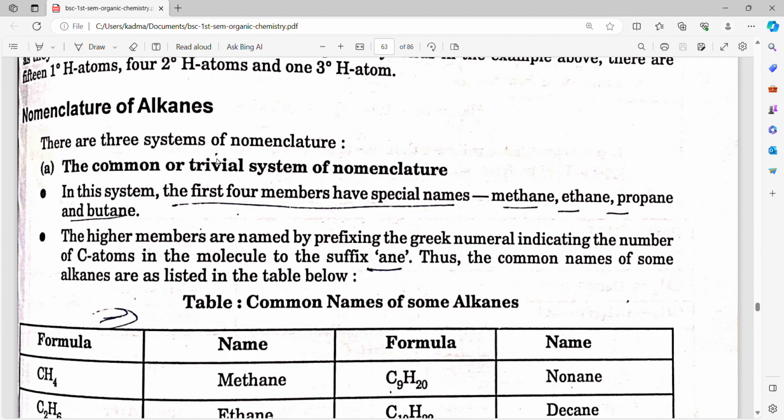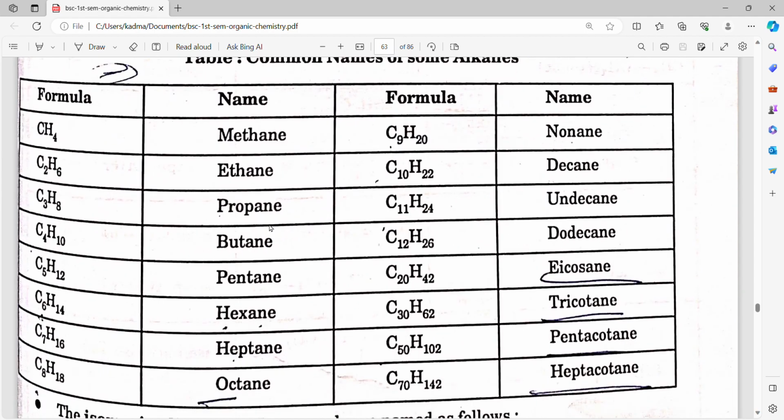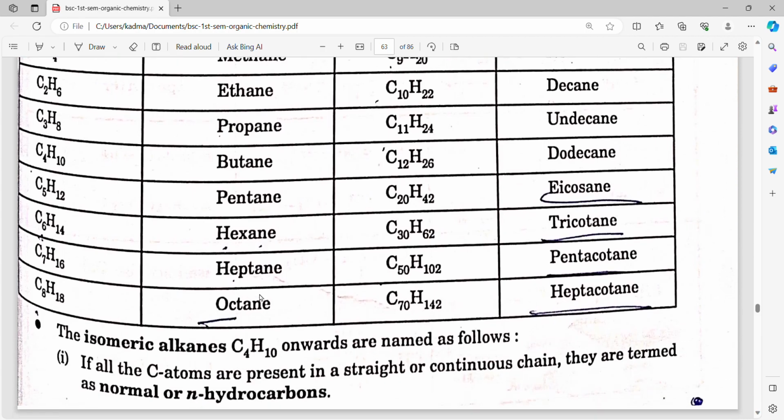Nomenclature of alkanes. There are three systems of nomenclature. First is the common or trivial system of nomenclature. In this system, the first four members have special names: methane, ethane, propane and butane. The higher members are named by prefixing the Greek numeral indicating the number of carbon atoms in the molecule to the suffix "ane". Thus, the common names of the alkanes are as listed in the table: methane, ethane, propane, butane, pentane, hexane, heptane, octane.